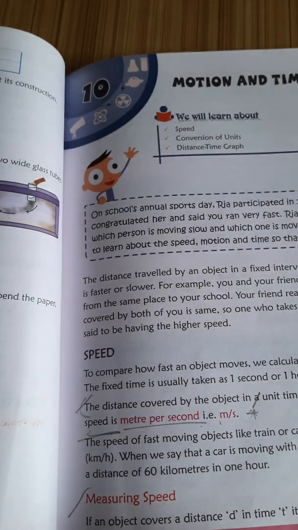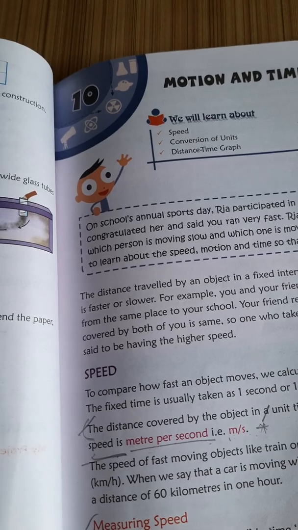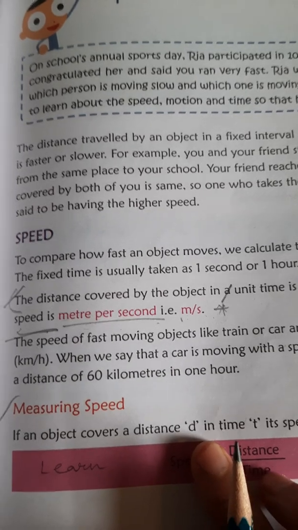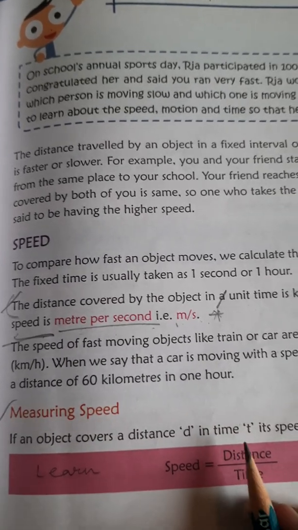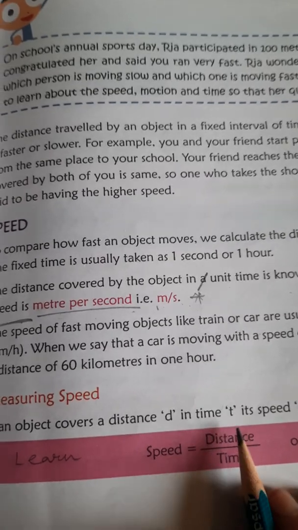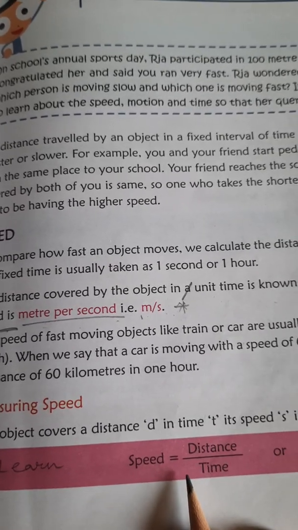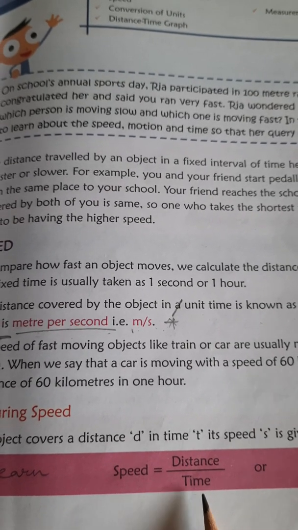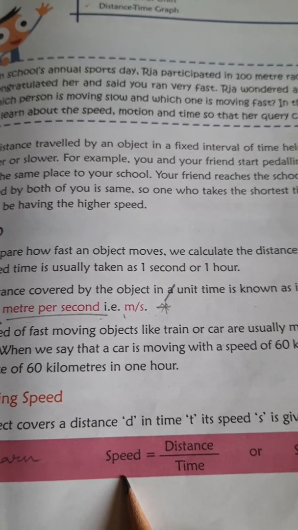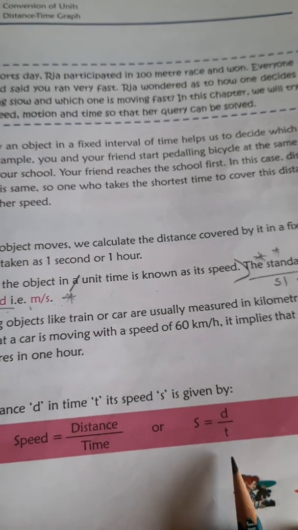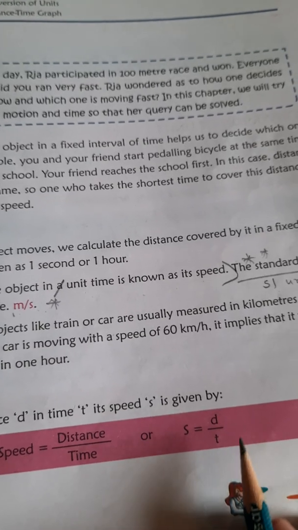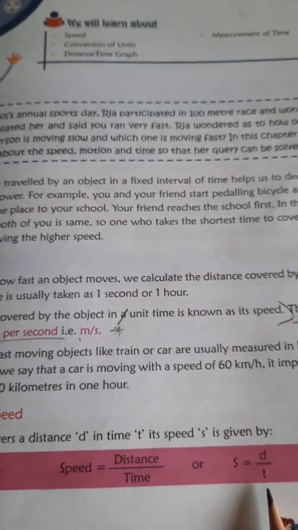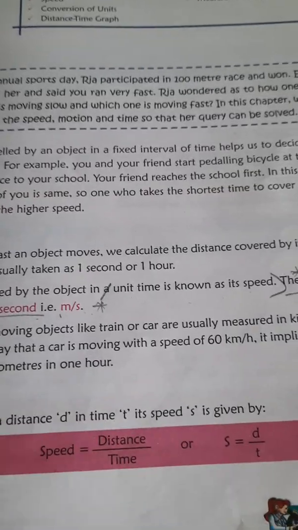So, if speed is denoted as s, distance as small d, and time as small t, then speed is equal to distance travelled by time taken. So, s is equal to d by t. This is the formula of speed. You have to remember it well.